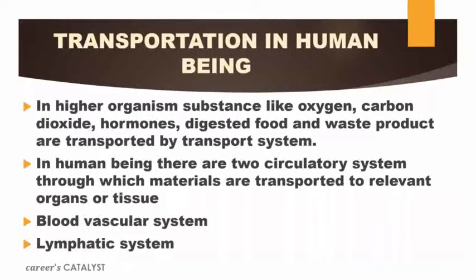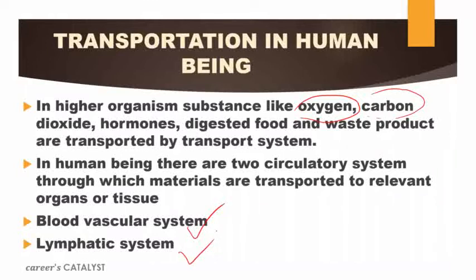Now, in higher organisms, we know substances like oxygen, carbon dioxide, hormones, digested food, and even other waste material are transported by what? The transportatory system. We have two types of circulatory system, that is the blood vascular system and the lymphatic system.